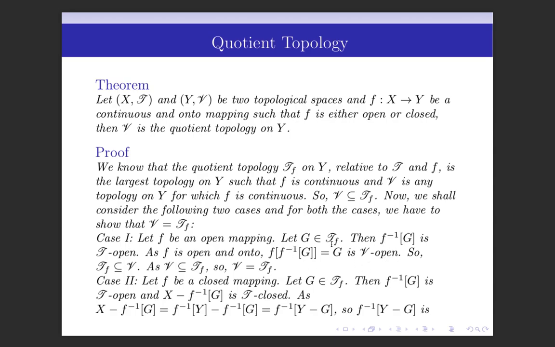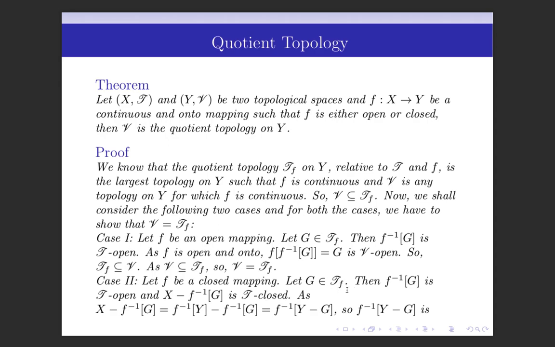We have taken any member of T_f and we have shown that that member also belongs to V. So, T_f is contained in V. As V is contained in T_f always, so V is equal to T_f. Now, we consider the second case: let f be a closed mapping.